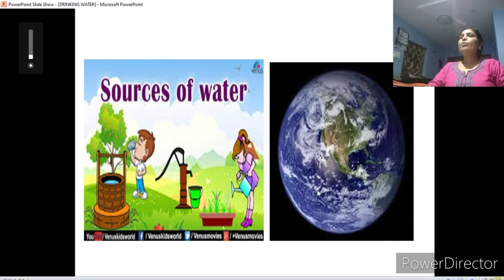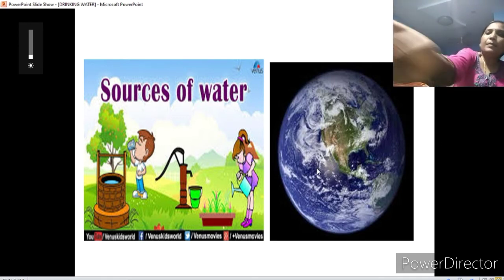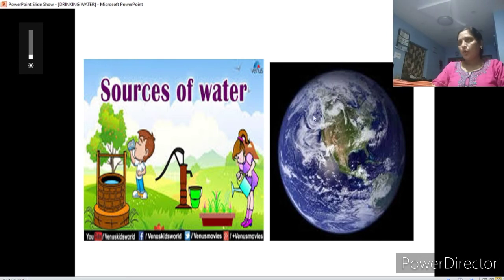But we couldn't use the seawater because the seawater is made up of salts. So it gives a salty taste and we cannot use this seawater at all. But in some areas they are evaporating and then condensing. They are heating that water, evaporation. When the evaporation comes, they are condensing that evaporation and then they are using that.